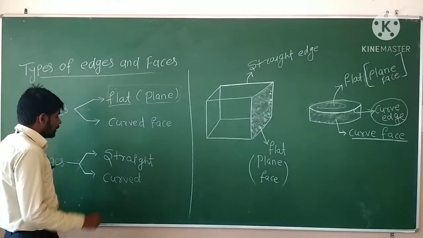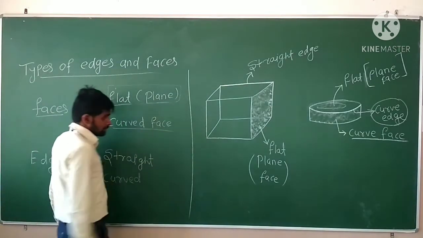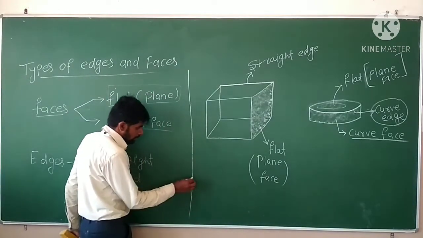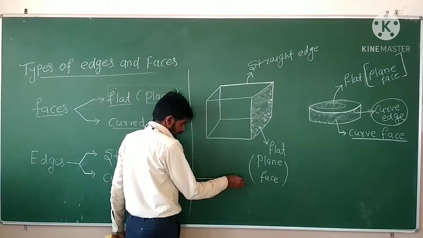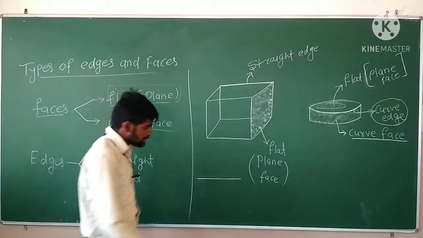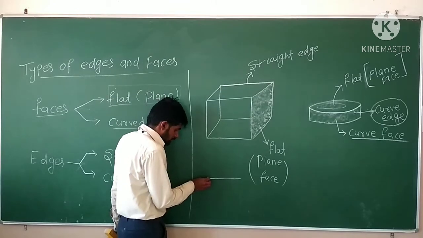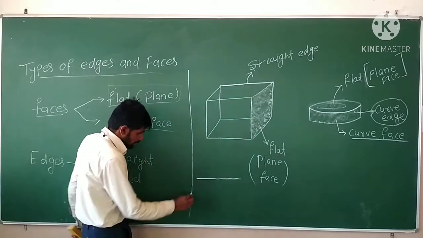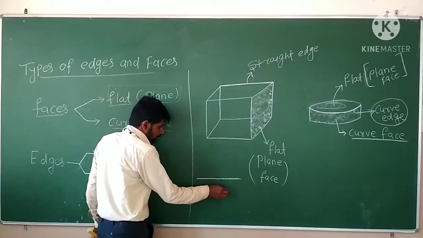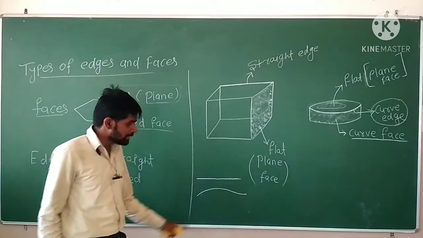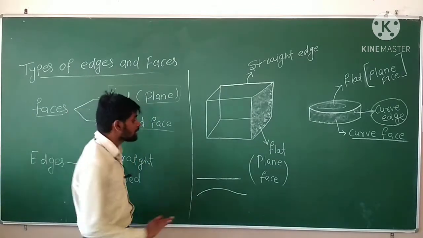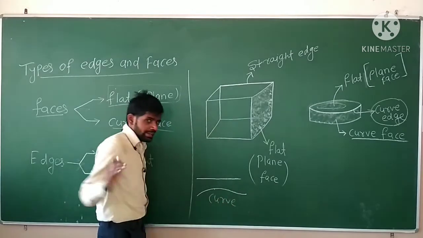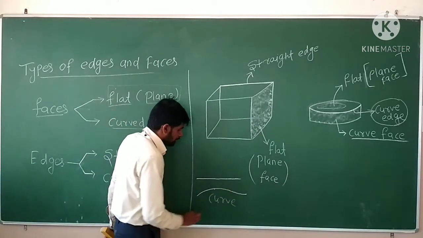Now the second one is the curve face. What is meant by curve face? First of all, we will understand about the curve. Look everyone here. This is a line which is a straight line. It is completely straight. Now here, let's suppose that this is another line. Is it a straight line? No, it is a curve line. It is wavy like this. That is called a curve line.